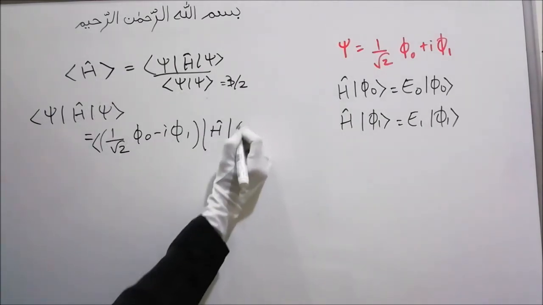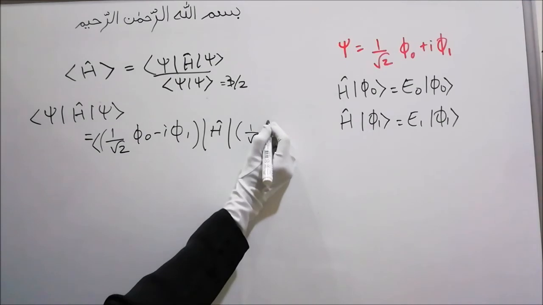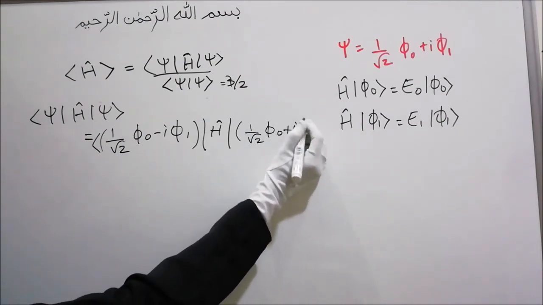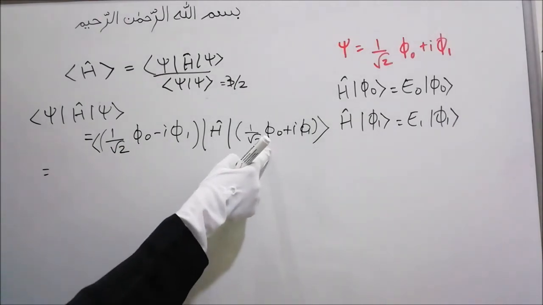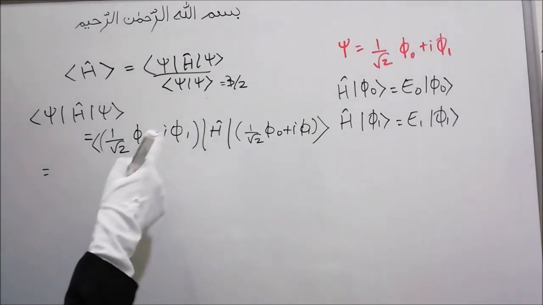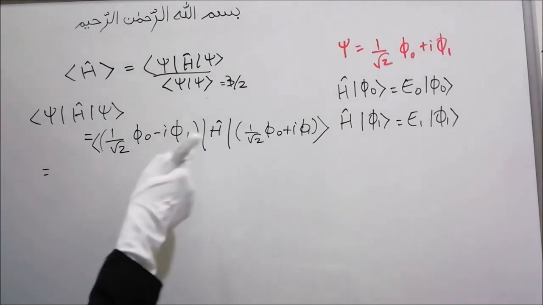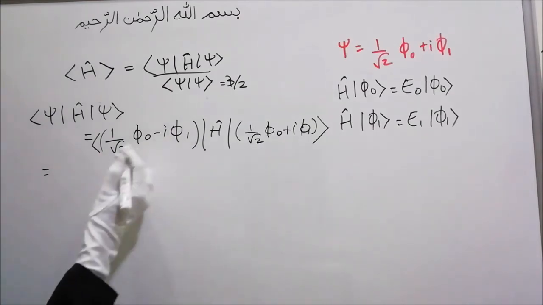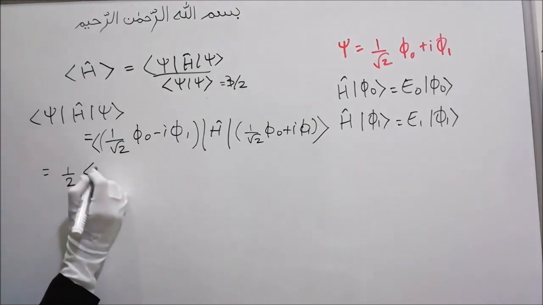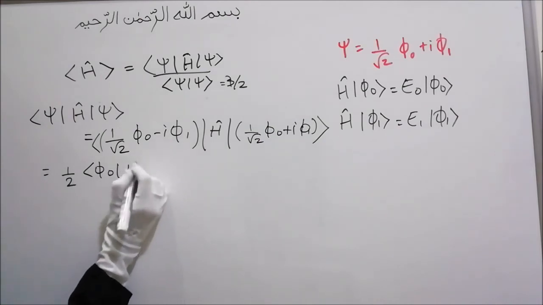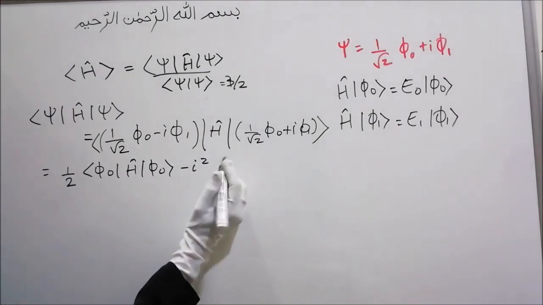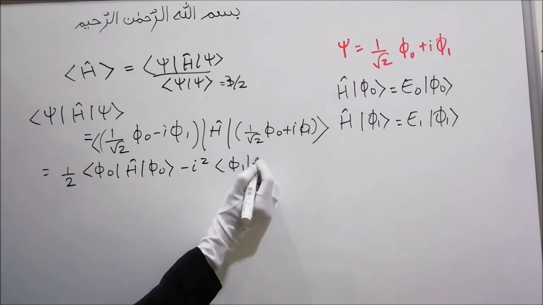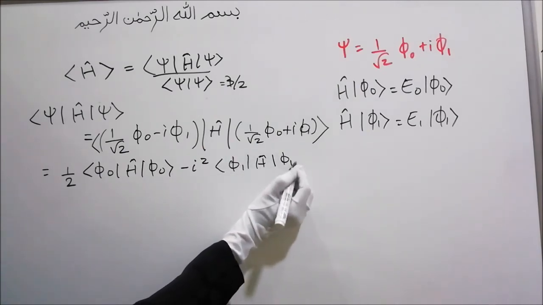Then ket psi will be 1 by root 2 phi naught plus i phi 1. Now again, phi naught with phi naught will be 1, phi 1 with phi 1 will be 1, phi naught with phi 1 will be 0, phi 1 with phi naught will be 0. So I'll have here 1 by 2 outside, phi naught, operator, phi naught, and minus i squared outside, phi 1, operator, phi 1.